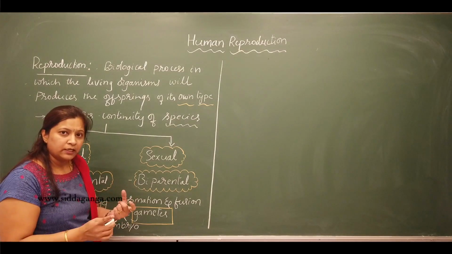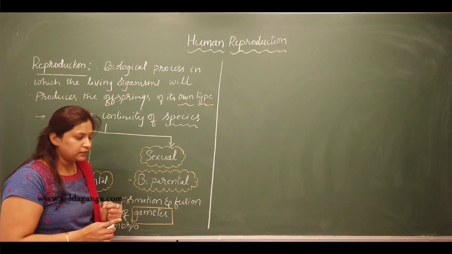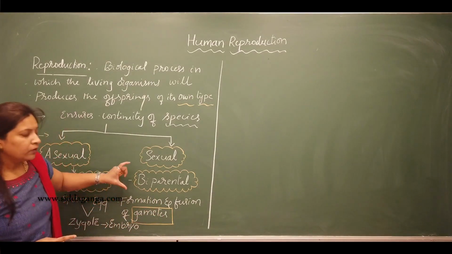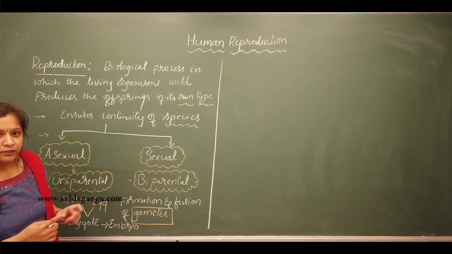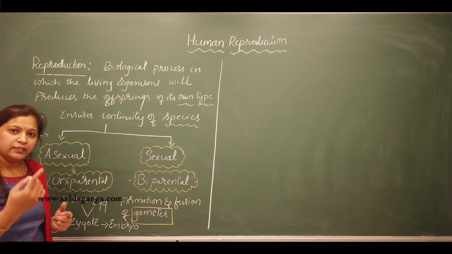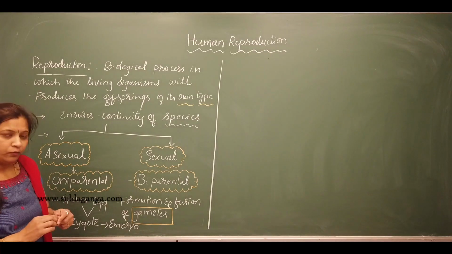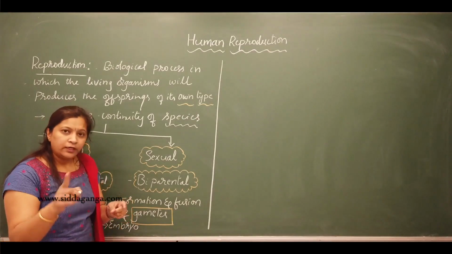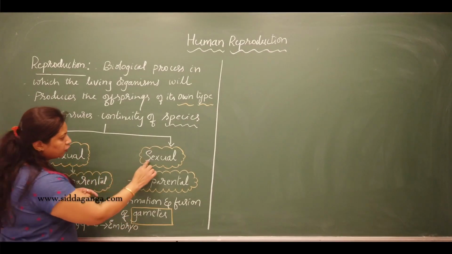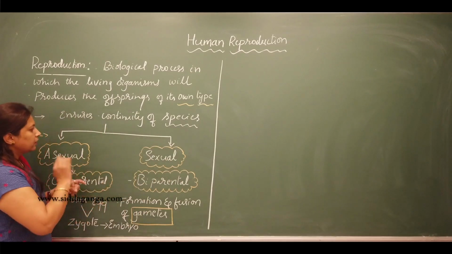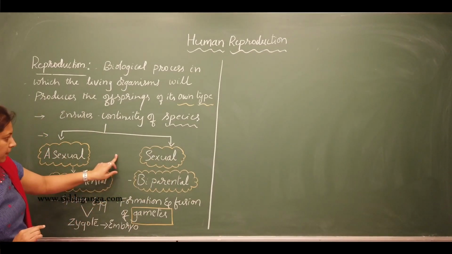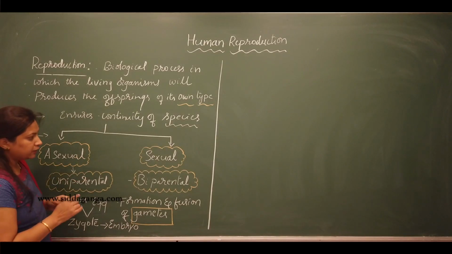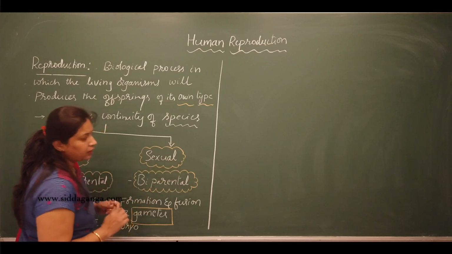As the offspring receives a new combination of genes, that results in variations. Variations make the organisms better adapted to changing environmental conditions, so it increases the chances of survival of the organisms. It is because of this reason that sexual reproduction is considered a better mode of reproduction when compared to asexual reproduction, and nature always favors sexual reproduction.